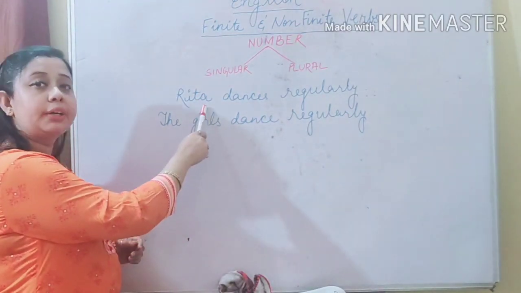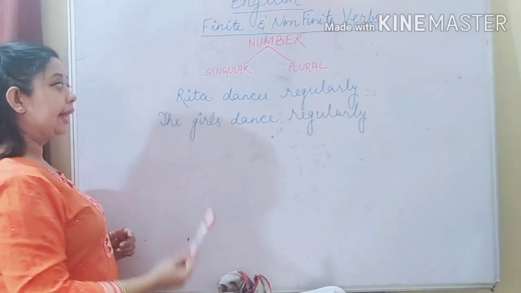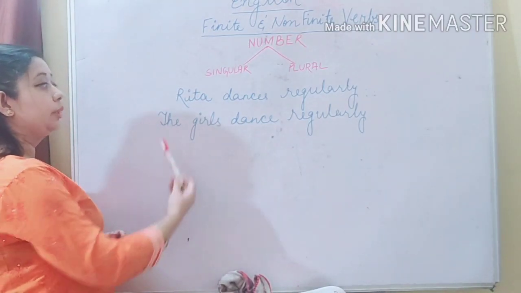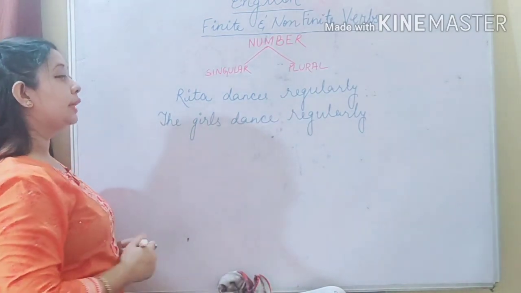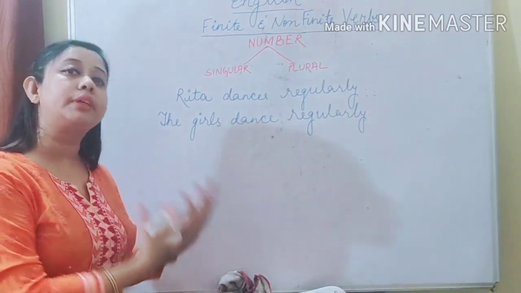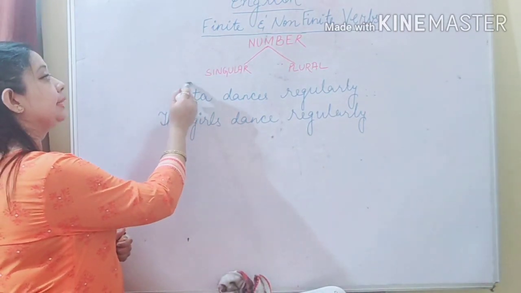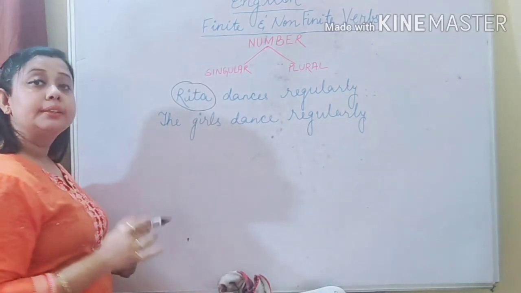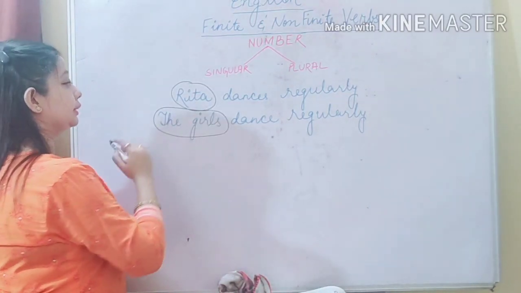So the first sentence I wrote is "Rita dances regularly," and the second sentence I gave you is "The girls dance regularly." Now you can see, as I have already said, that the verb is always related to the subject. The subject in the first sentence is Rita, and the subject in the second sentence is the girls.